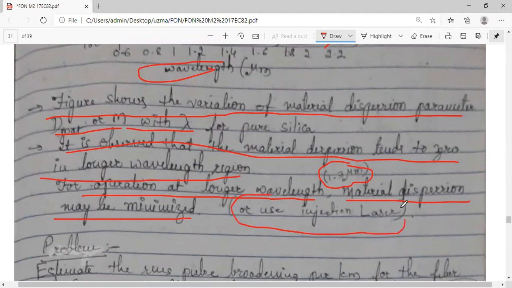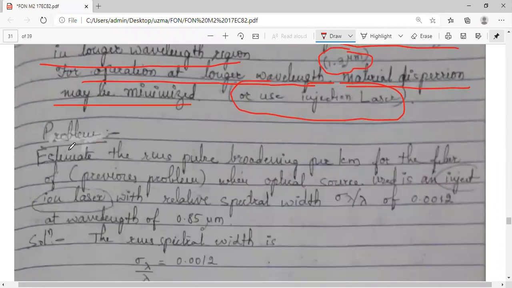To be very specific, who is this for? This is for an optical source, not an LED. It is for an injection laser. So if you use the laser at this particular wavelength, 1.3 micrometer, for this much longer wavelength, the dispersion can be minimized. There is one more problem.